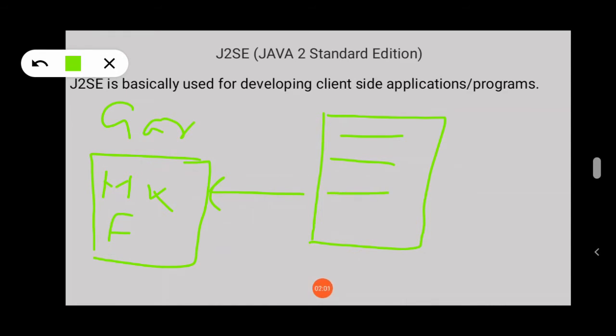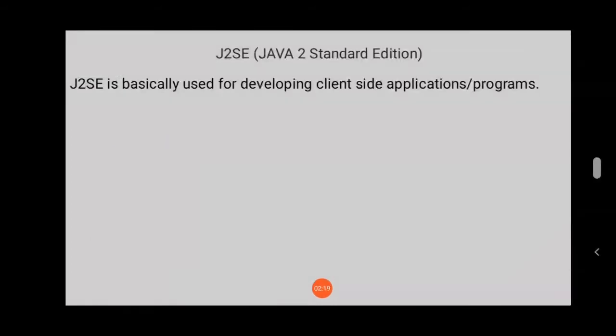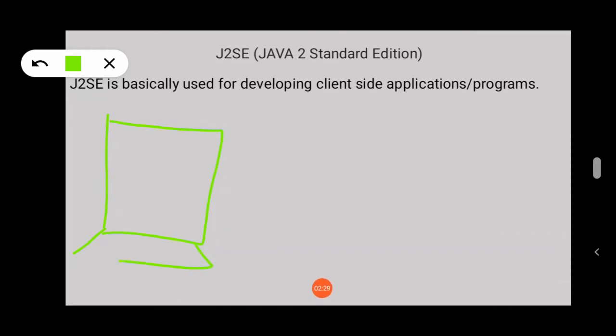For that purpose you will require one software. That software is called an inventory management system. The inventory management system will manage all the inventory of your store. So in that case we need this software. To build that software we use J2SE to build a desktop application. What do you mean by desktop application? Understand, it is an application which runs on a single machine or standalone system.